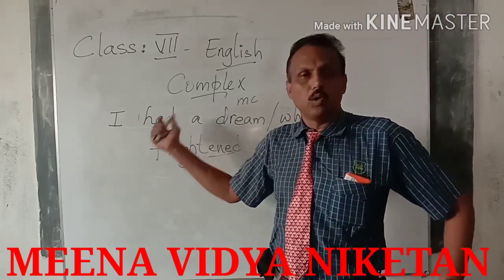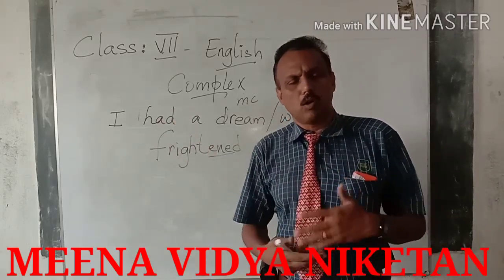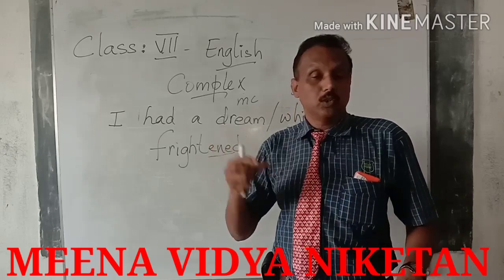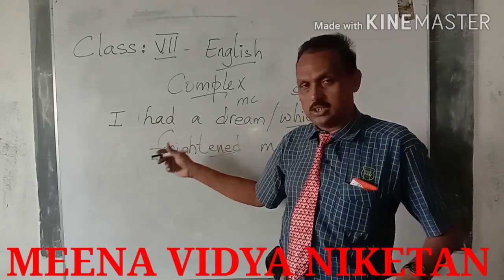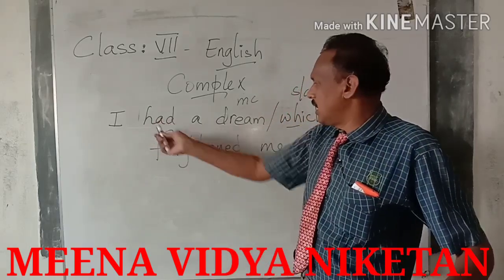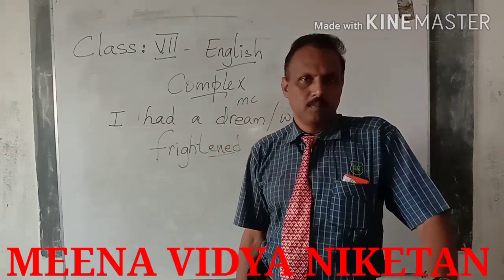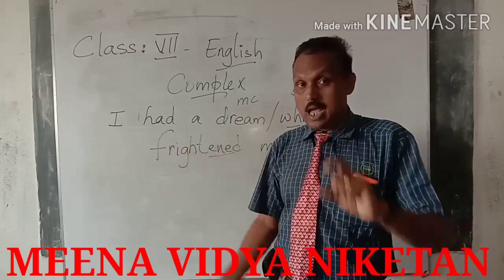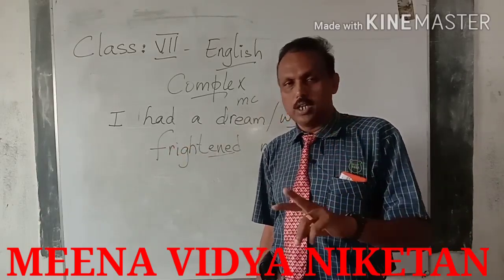So you don't have to study what is a simple sentence, what is a compound sentence, complex sentence and all. But you should understand, when you read a sentence, like I told you last time, it will have one finite verb. You can ask me a question, sir, here there are two verbs. So I hope you understood that one. It will have one main clause and it will have a subordinate clause.